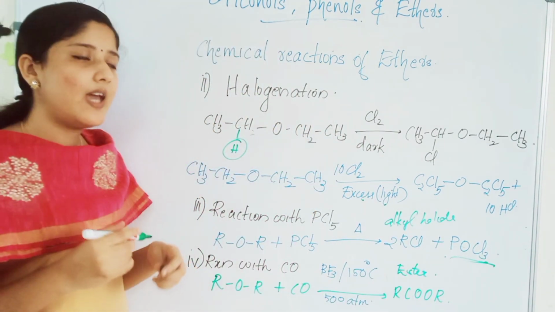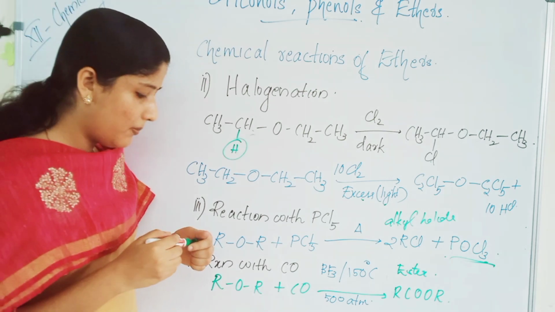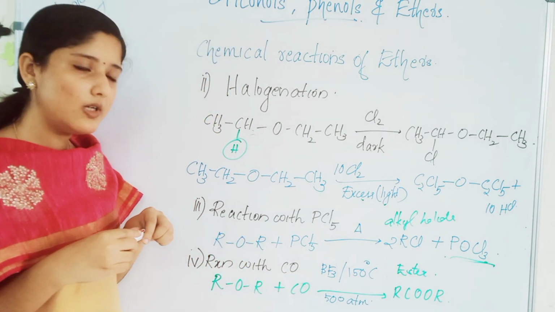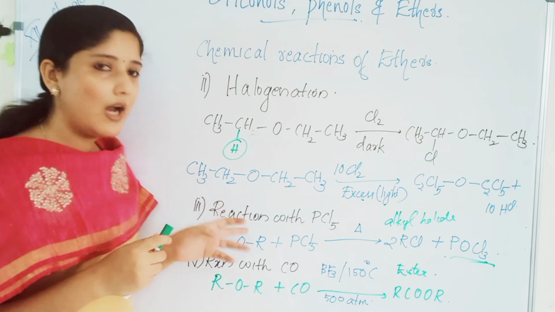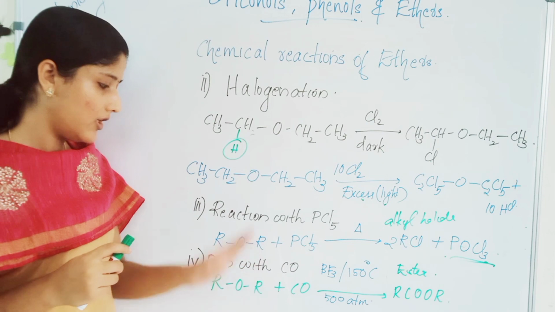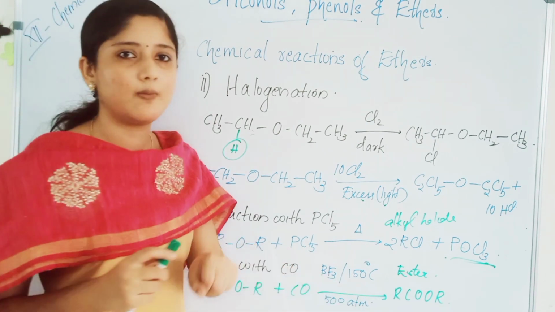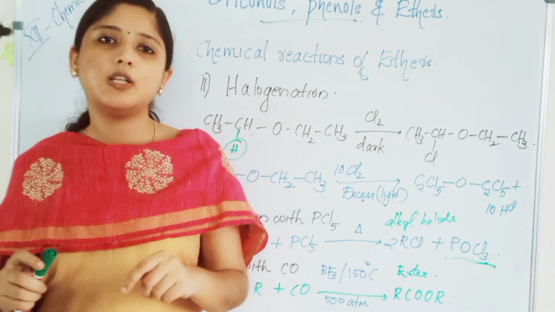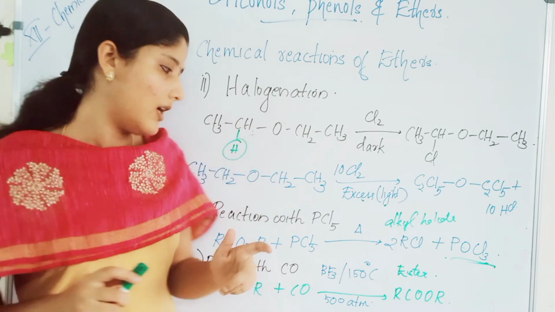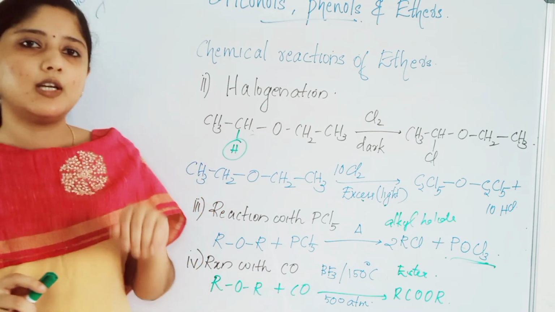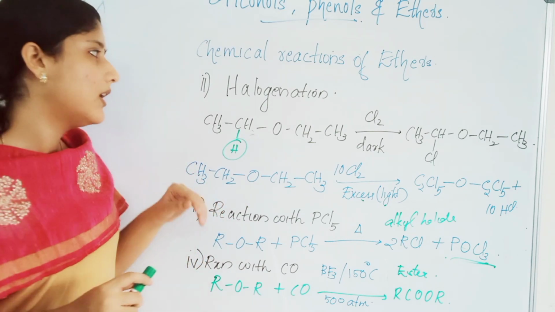When ethers react with carbon monoxide in the presence of a catalyst BF3, boron trifluoride, and at 150 degrees Celsius and 500 atmospheric pressure, it will give you the corresponding ester. So we can obtain ester from an ether by the reaction with carbon monoxide in the presence of BF3 and at 150 degrees Celsius, 500 atmospheric pressure.